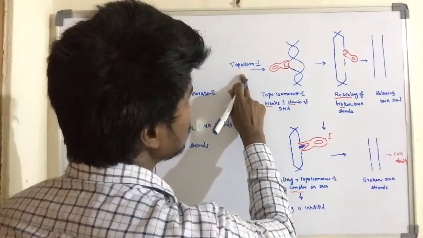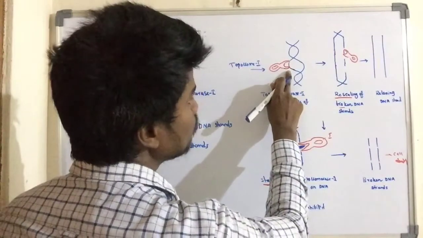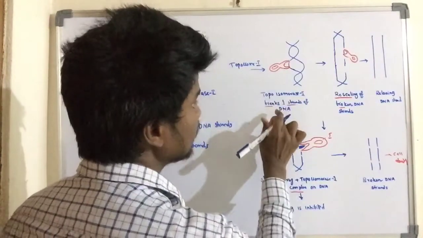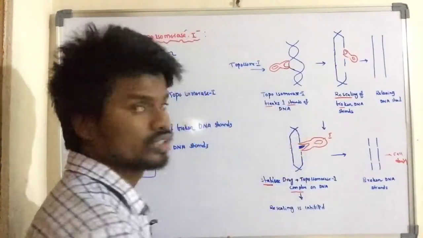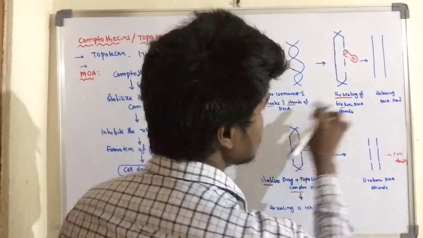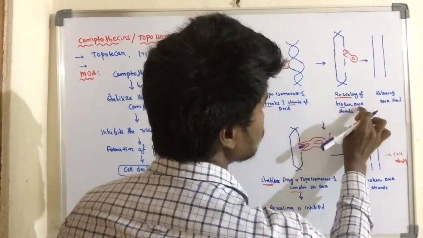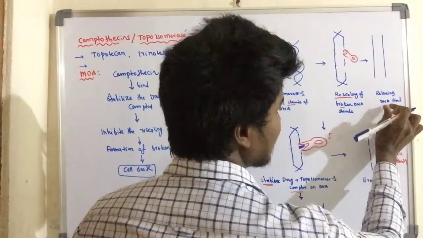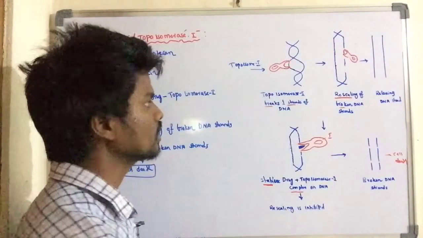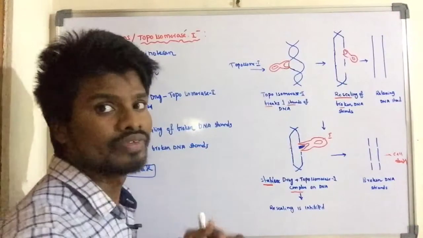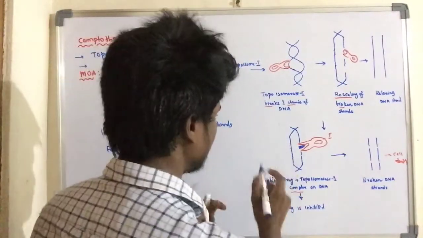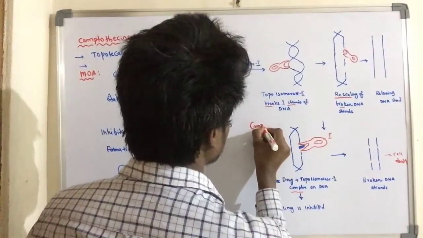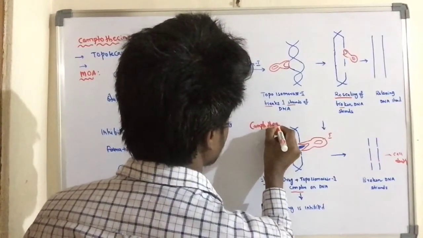We will see the mechanism of action clearly here. The topoisomerase binds with only one single strand of the DNA. After binding, it breaks only the single strand of the DNA. After the break, it reseals the broken DNA strand, resulting in a relaxed DNA strand. Next, we are giving the camptothecin agents.